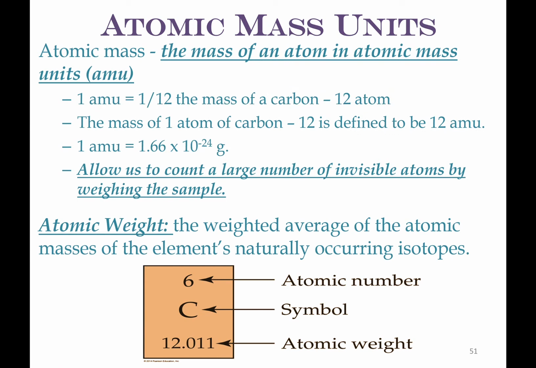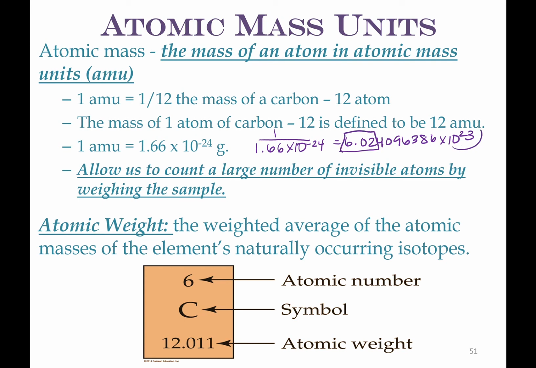So 1.66 times 10 to the negative 24th, I would love it if you all took your calculator and said 1 divided by 1.66 times 10 to the negative 24th. If you do that right now, you pull out your calculator and do 1 divided by 1.66 times 10, you can use your E button, remember, to the negative 24th, you're going to get a number that says 6.02409638 times 10 to the 23rd.